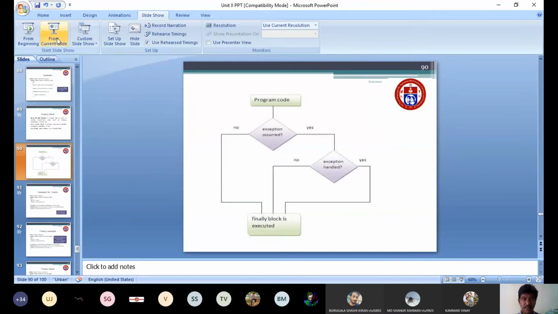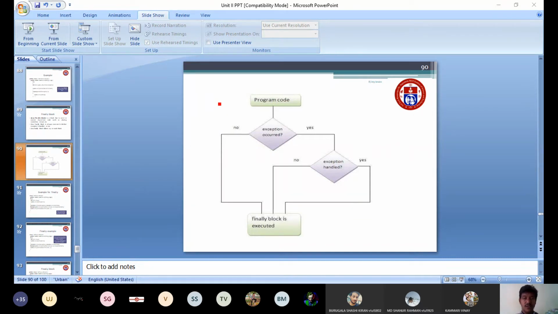Diagram visible, ma? Yes, sir. As I told, initially we are checking whether the exception occurred or not. If the exception occurred, it will go to check whether the exception is handled or not. If your program does not have any exception, it will directly come to the finally block, and then the finally block will be executed. If your program contains an exception, the exception will be handled by the catch block.